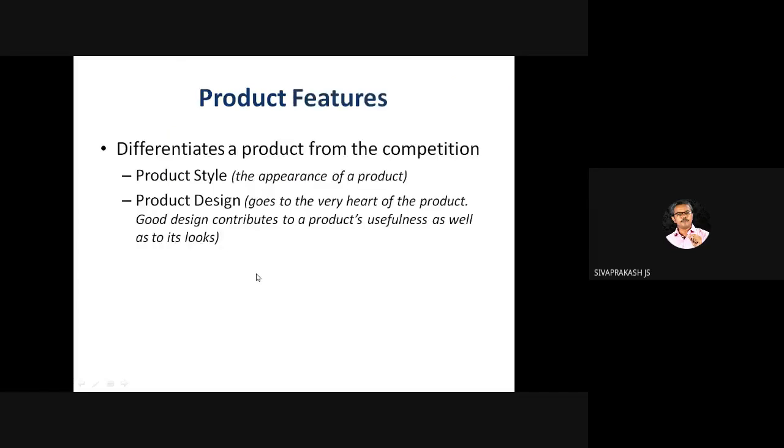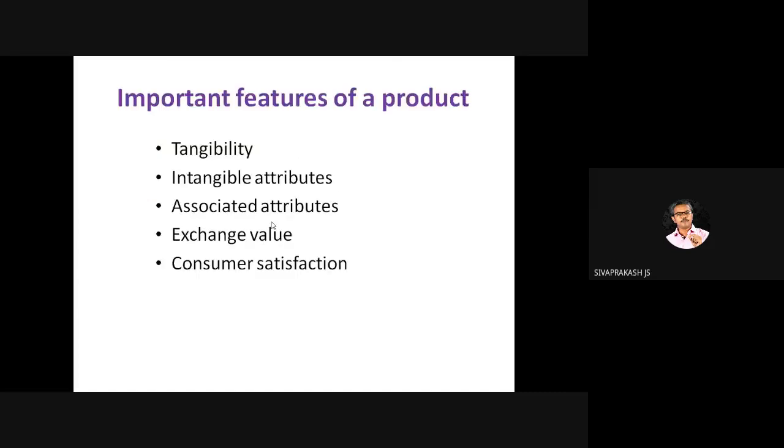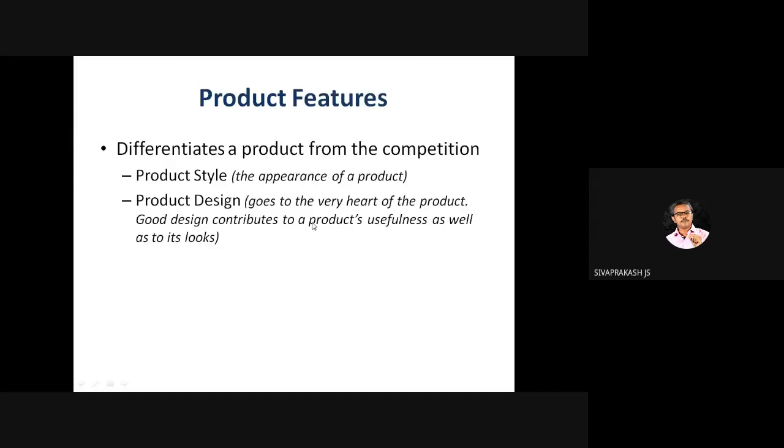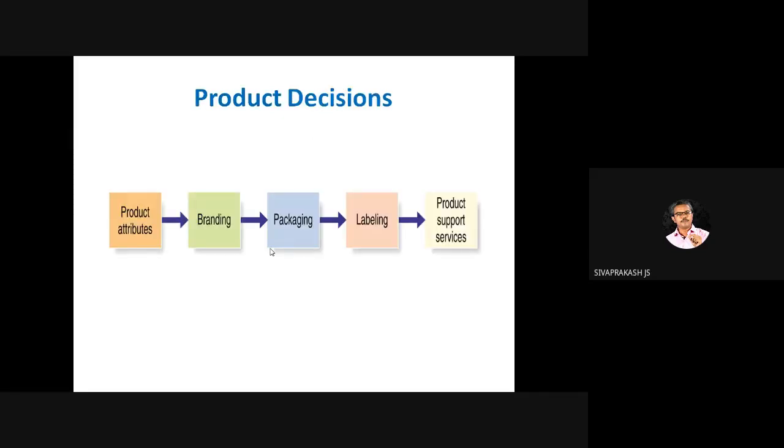Other valuable attributes are the product features. So what do you mean by product features? These are characteristics, yeah. How do you define them? This is based on 2 things: one is product style, and the other one is product design. Based on that only, they come out with product features. How you can differentiate a product from the competitor is called product feature. So it can be shown through product style and product design.